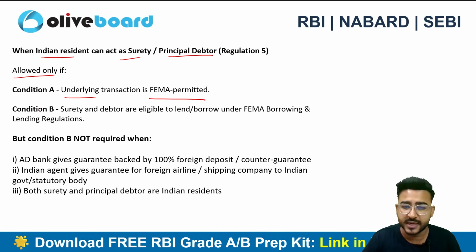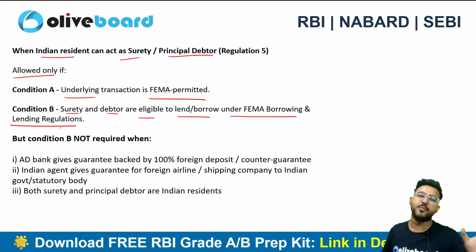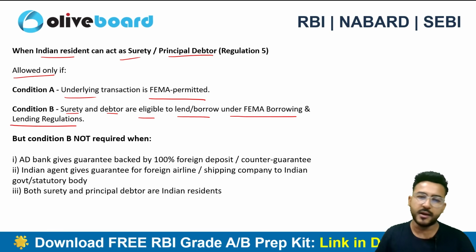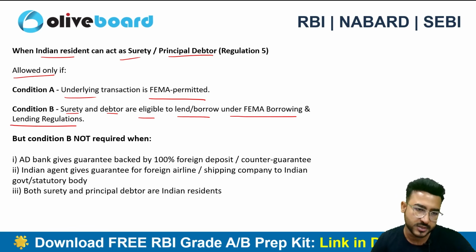Condition number 2 is that the surety and debtor are eligible to lend or borrow money under the FEMA borrowing and lending regulation. So we do have a FEMA borrowing and lending regulation as well. If it is permitted in that particular regulation, it is permitted here also. Okay, so two conditions are there: the underlying transaction is permitted, plus the surety and debtor are eligible to lend or borrow under the FEMA regulation.